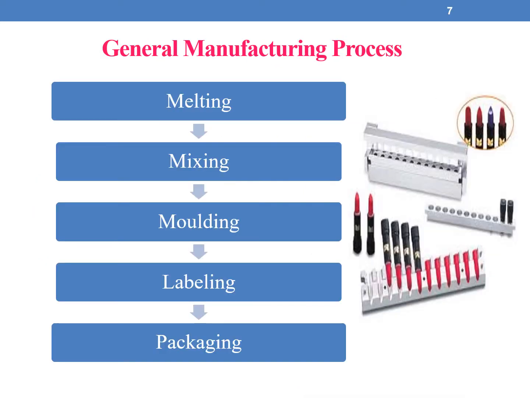Coming to the general manufacturing process, any preparation of lipsticks generally involves mixing, melting, mixing, molding, labeling and packing.